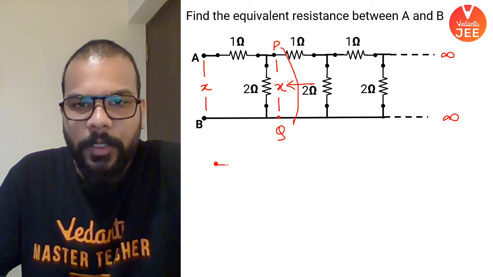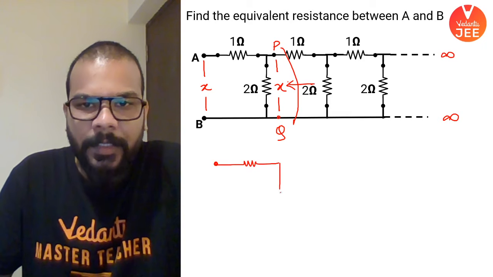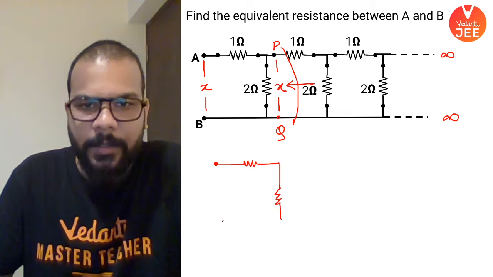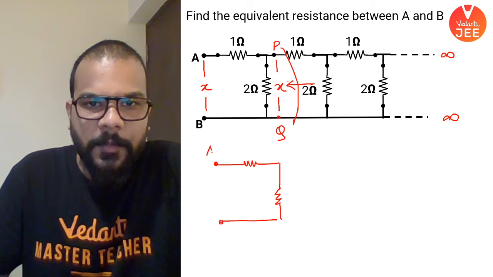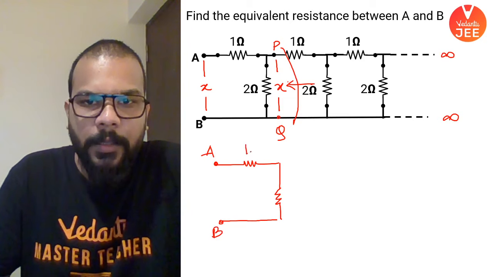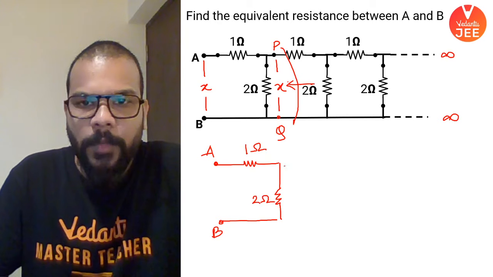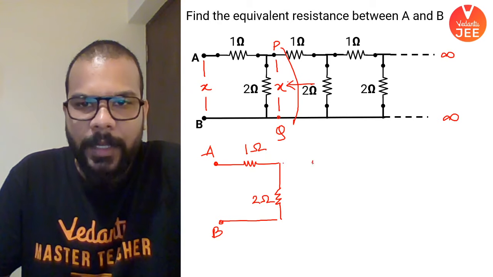So if you redraw this, this is how we redraw the circuit. So this is point A, this is point B, this is 1 ohm, this is 2 ohm, and this is the part where P and Q are existing.